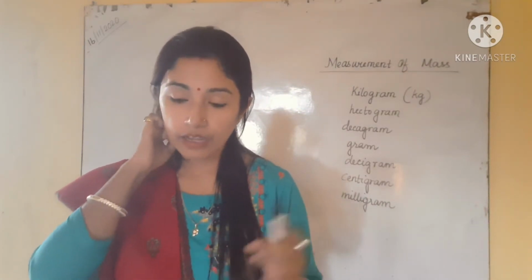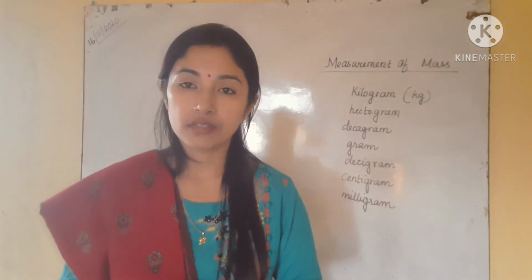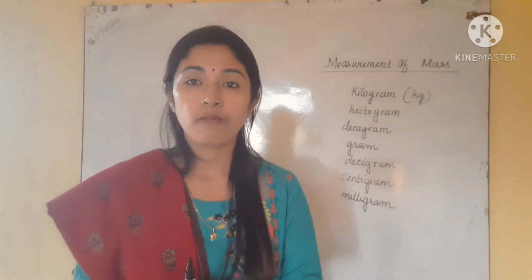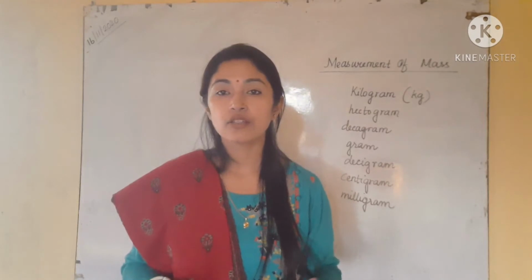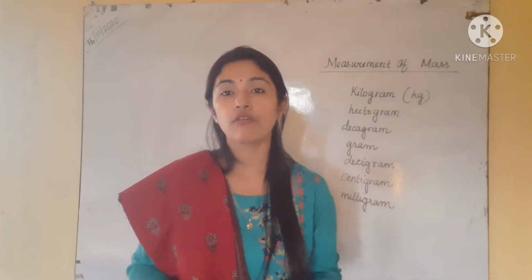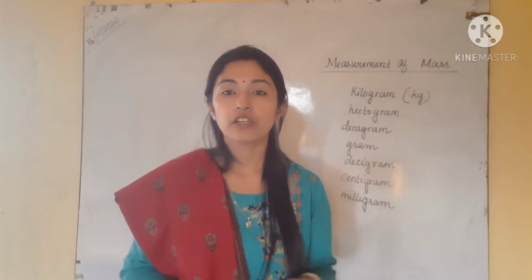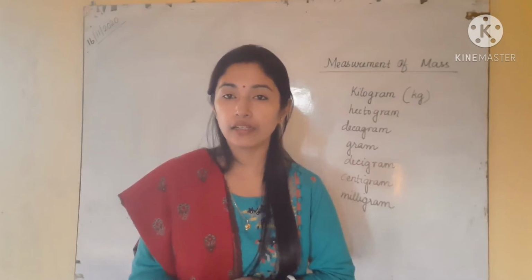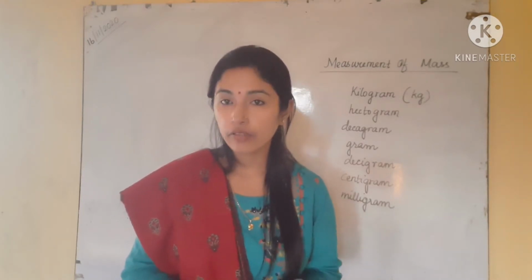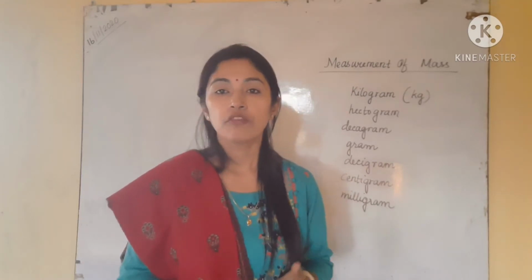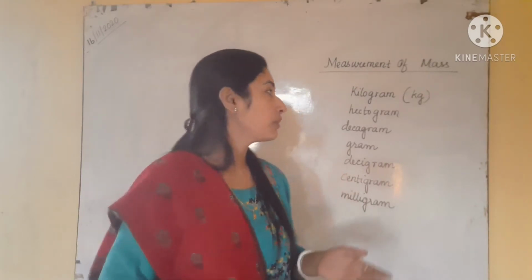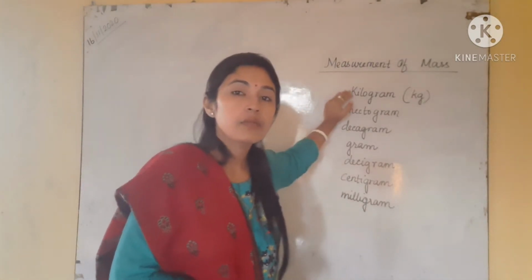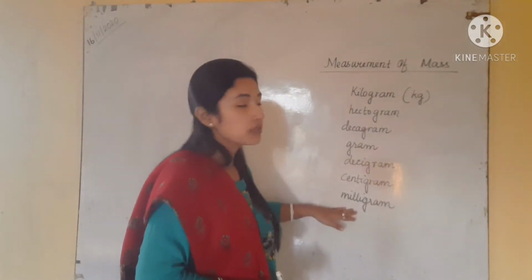Similarly, in the next topic we have to measure mass. That means we can say weight. In Hindi you can call it vazan. So students, there is a different mass, or different weight, for every object. Some objects are heavy, and some objects are less heavy, that means they are lighter. Some objects are very heavy. So for a heavier object we need a bigger unit. So what is that bigger unit? Kilogram. This is the bigger unit for measuring mass. Similarly, the smaller unit for measuring mass is milligram.